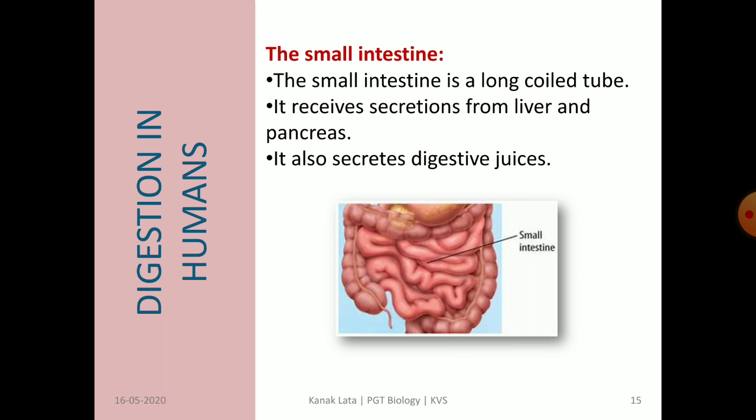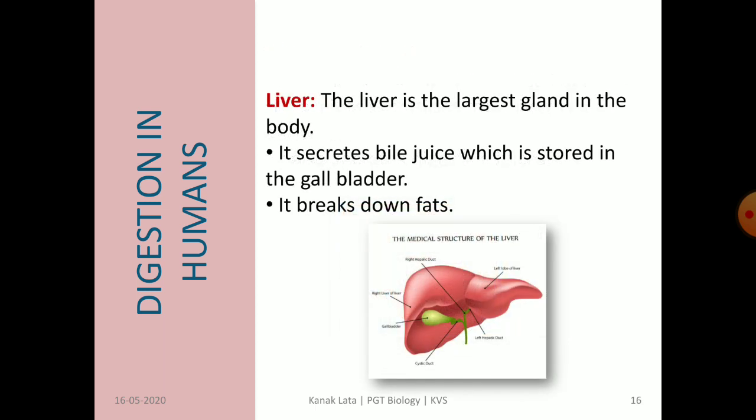Though this term is not given in your textbook, you may recall that the digestive juice of the small intestine is called succus entericus. Here, with the help of this succus entericus, complete digestion of food takes place. In the given figure, you can observe the small intestine.